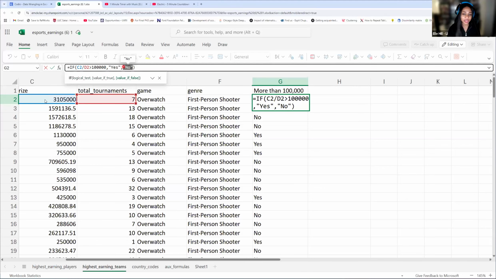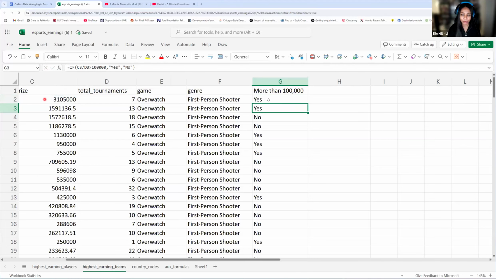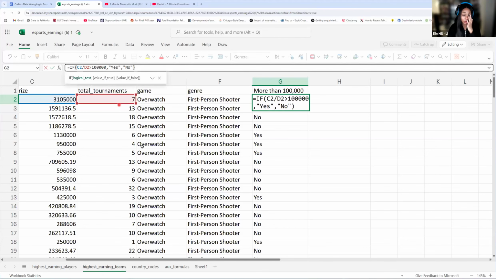So we use C2 because this is the total prize money, and then we have D2 because this is the total number of tournaments. Remember, for your averages, you take the sum of whatever you're measuring divided by how many times it occurs. So for this, we have the total prize money divided by the total tournaments.